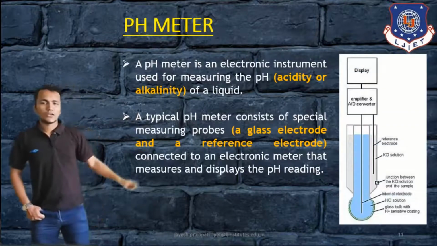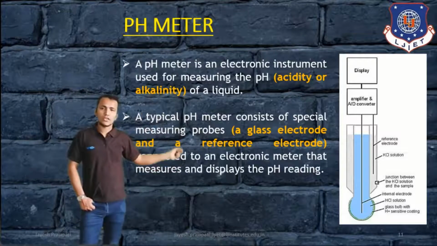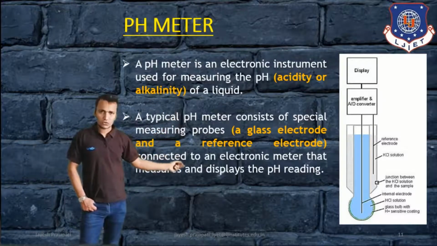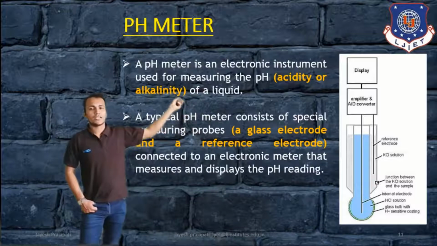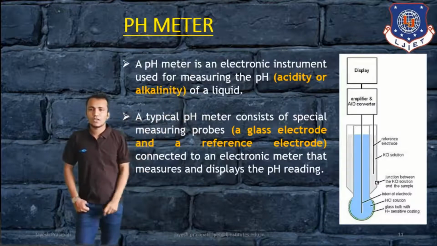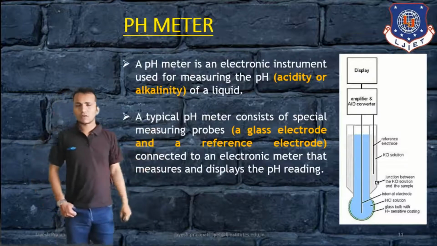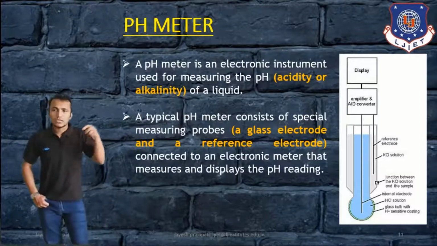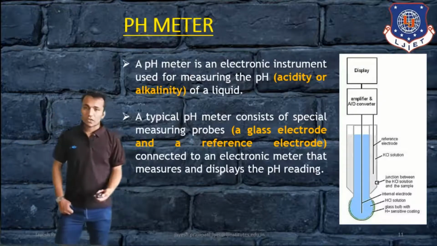In this figure you can see we have shown the electrode for pH. In this electrode you can see the different solution, electrode, then amplifier, and analog to digital converter. Then it converts into the display in digital form. So that is the simple figure for a pH meter. In the next session we will discuss the working principle of the pH meter.